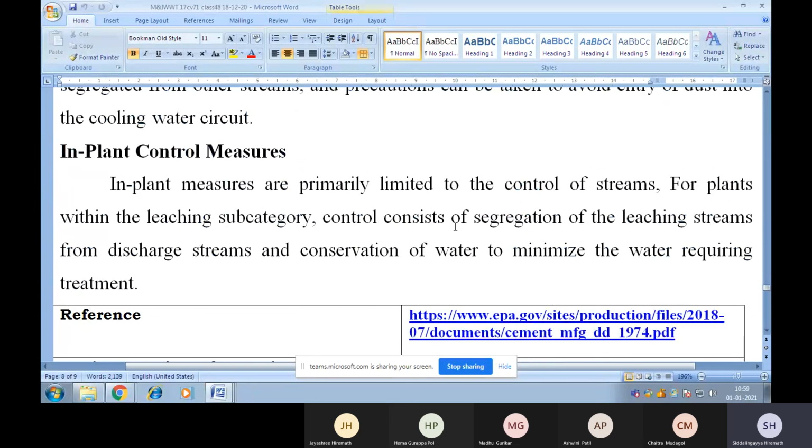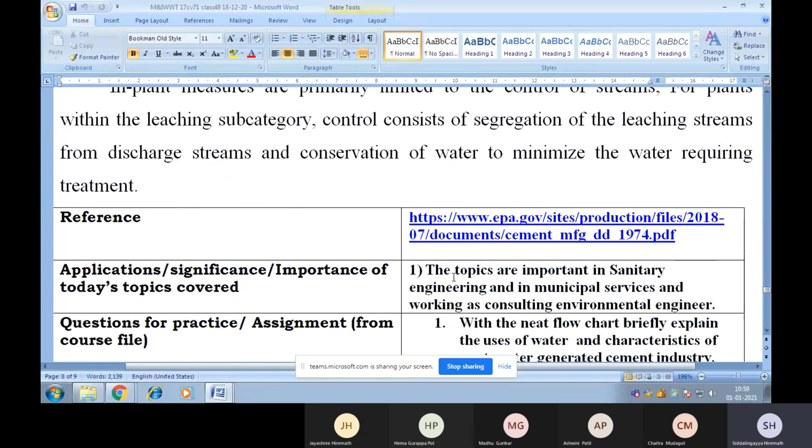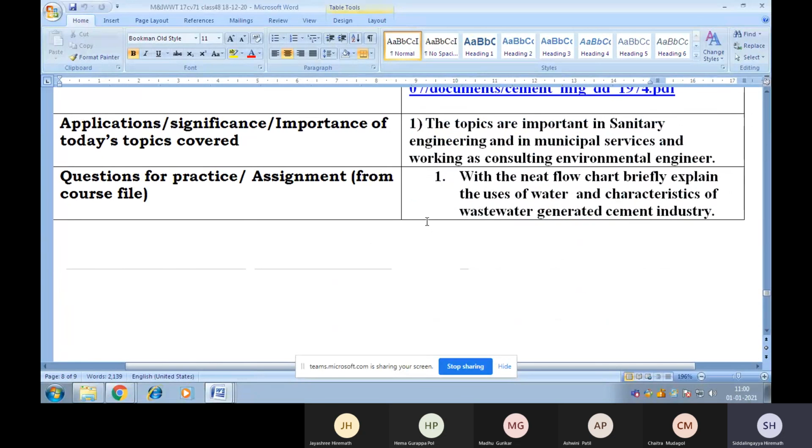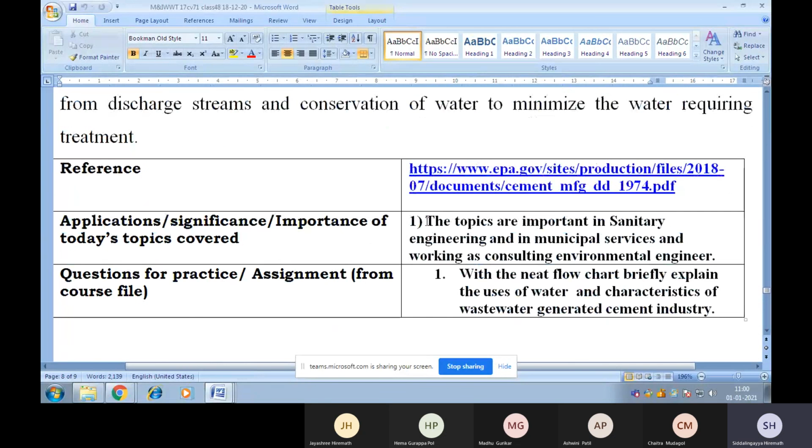they are primarily limited to the control of streams for plants within the leaching subcategory. Control consists of segregation of the leaching streams from the discharge streams and conservation of water to minimize the water requiring treatment. Students, I have referred to the website listed here for writing the above notes. As I told you, this topic is very important if you want to work as a consulting environmental engineer.